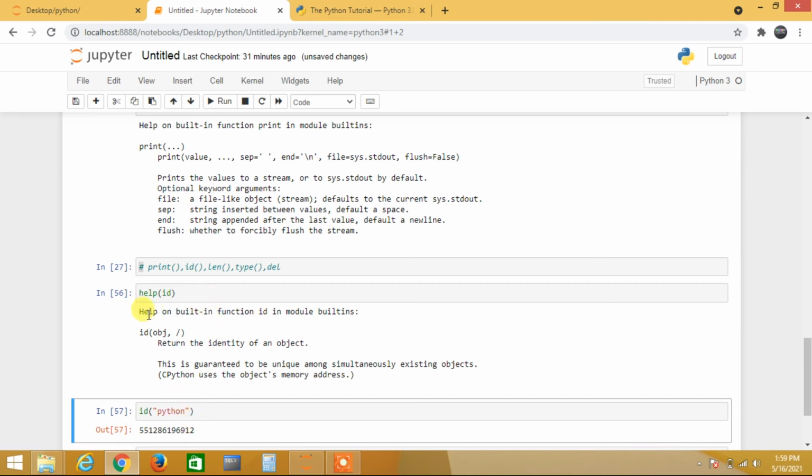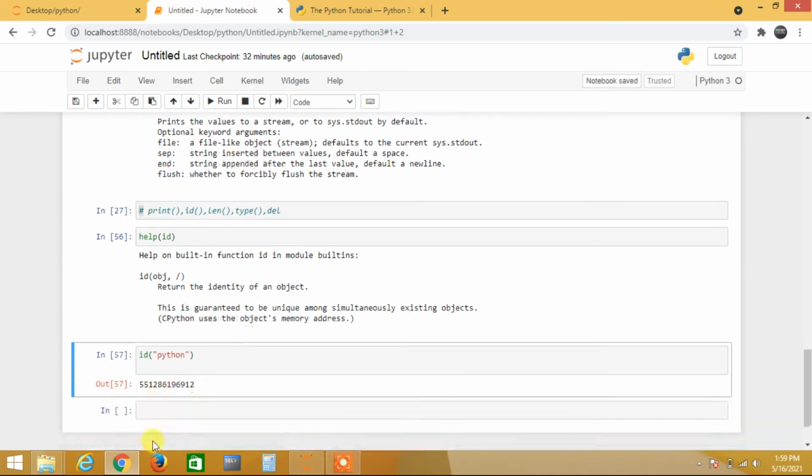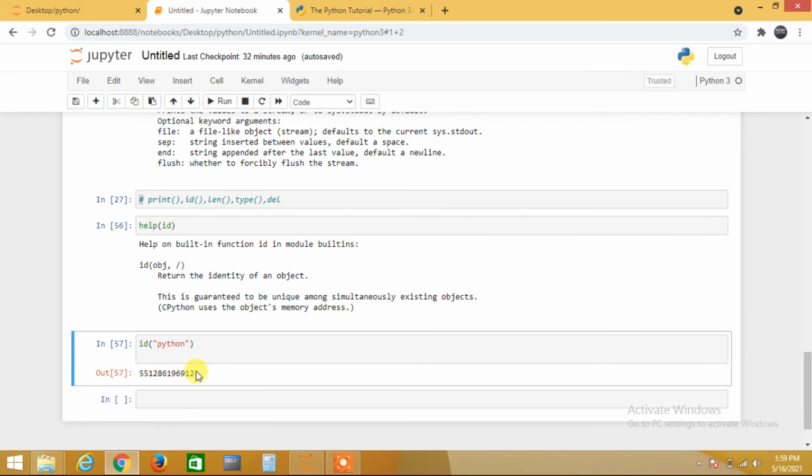Okay, so help on built-in function, it is a module built-in. It returns the identity of an object. This is guaranteed to be unique among simultaneously existing objects. So what does unique mean? If I write another Python or another different name, then every object will occupy some space, right? Similarly, it occupies some space here. That place, or the space or the place address, is this one.